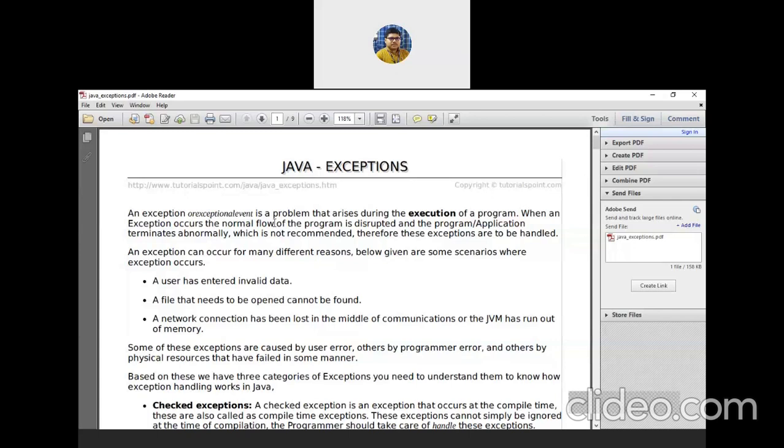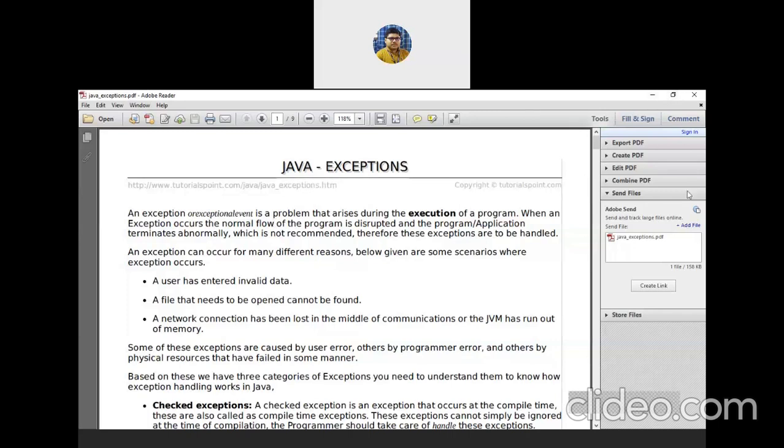Is this clear to all of you? Can I proceed, or do you have any doubt? Yes, sir, clear. Is it clear? Do you have any doubt? Fine.